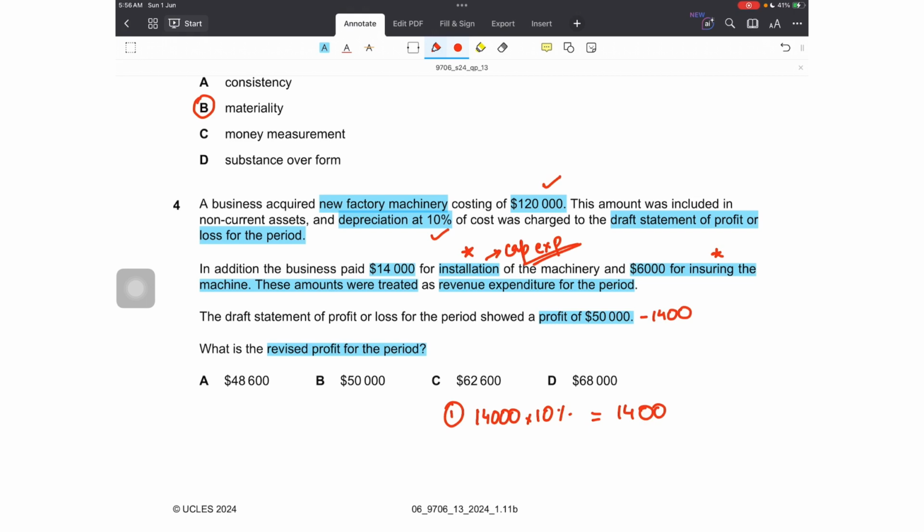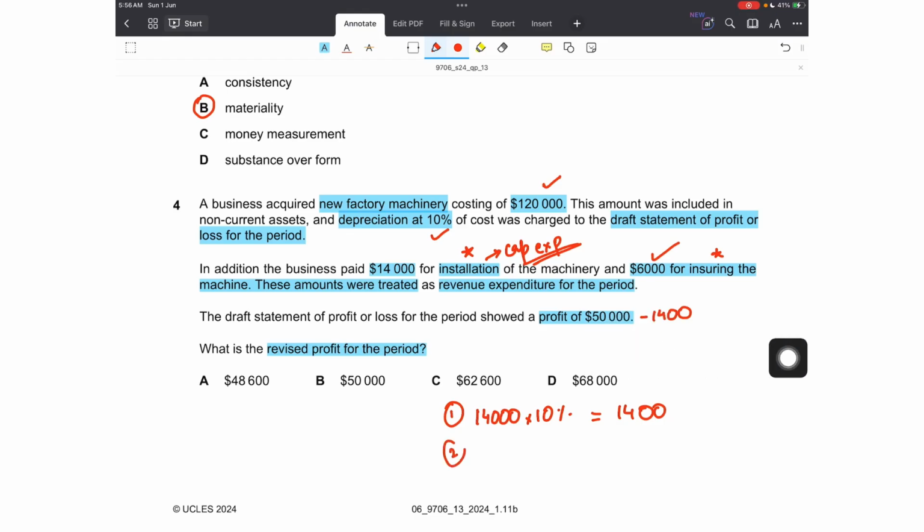The second one was insurance of 6,000 was treated as revenue expenditure. This is correct treatment. Why? Because insurance is a yearly expenditure, and all the yearly expenditures are recorded in the statement of profit or loss as expenses. So this is right. But on this cost, it should have charged depreciation, and that will reduce the profit.